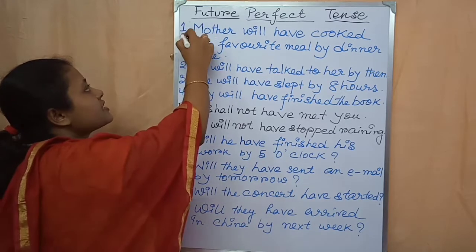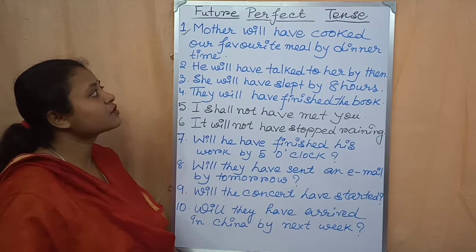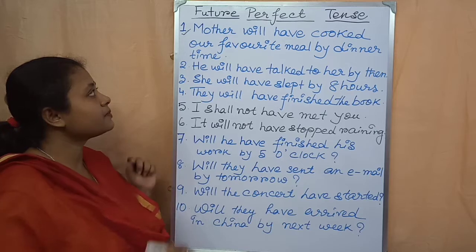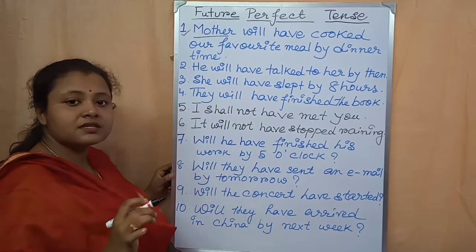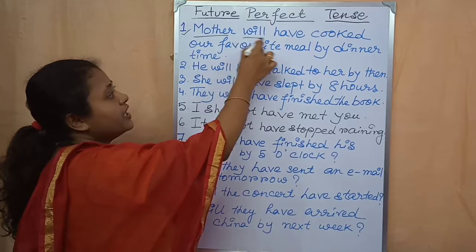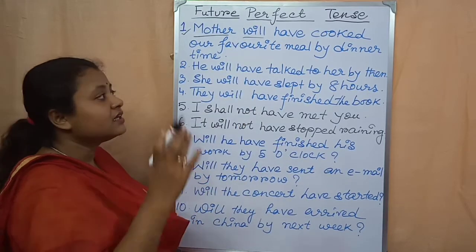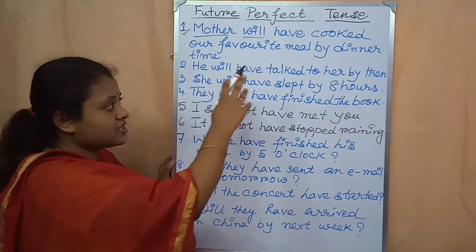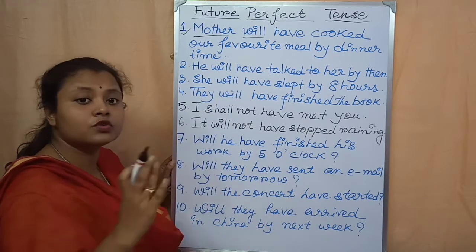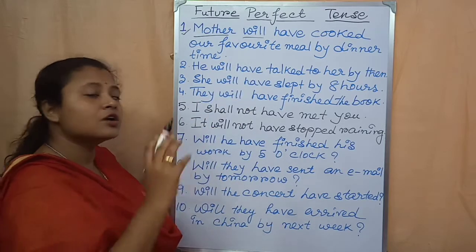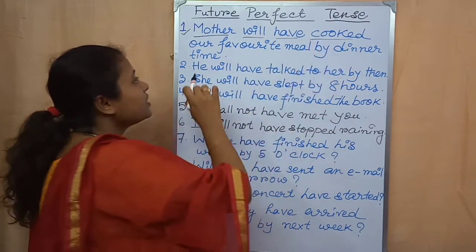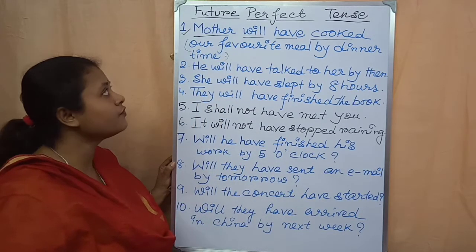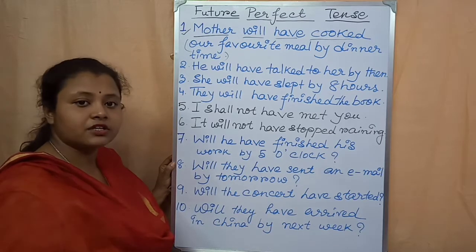Now look at the first example. Mother will have cooked our favorite meal by dinner time. So mother is third person. After that will, then have, then the third form of the main verb: cook, cooked, cooked. So the past participle form of cook is cooked. I have written here have cooked, then the rest of the sentence, our favorite meal by dinner time. This is an example of future perfect tense in an assertive sentence.